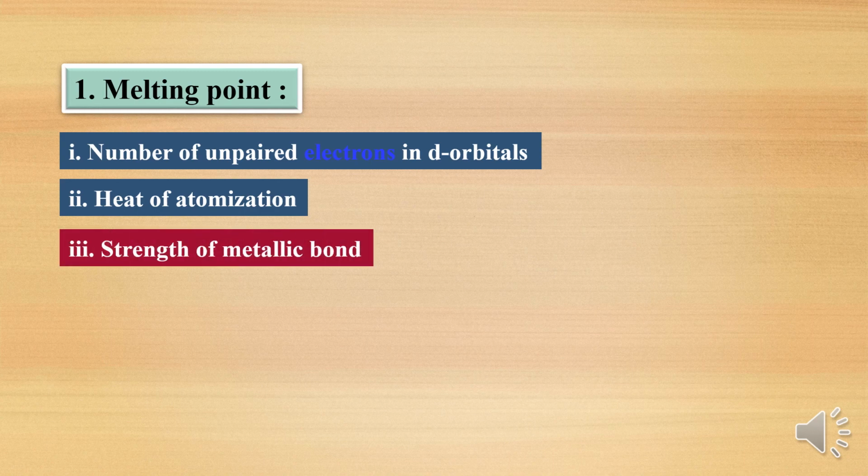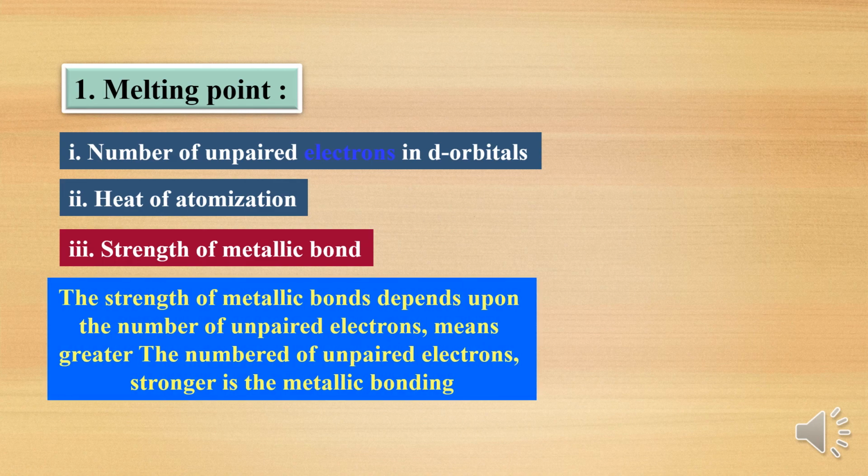Then the strength of the metallic bond, which I told you, depends upon the number of unpaired electrons. The greater the number of unpaired electrons, the stronger the metallic bond. I have already explained the same thing to you, students.